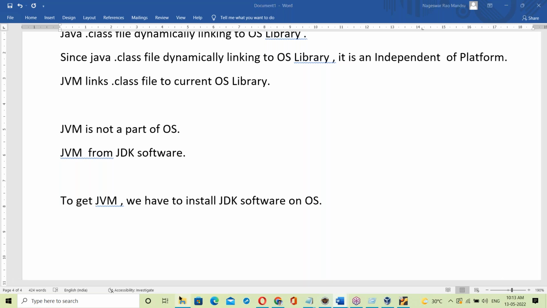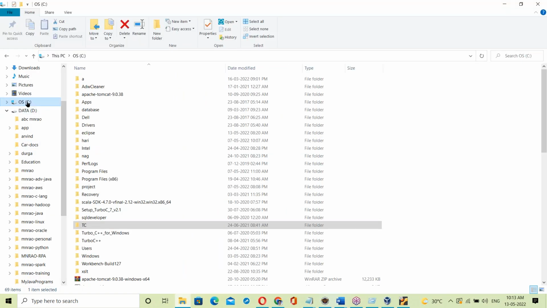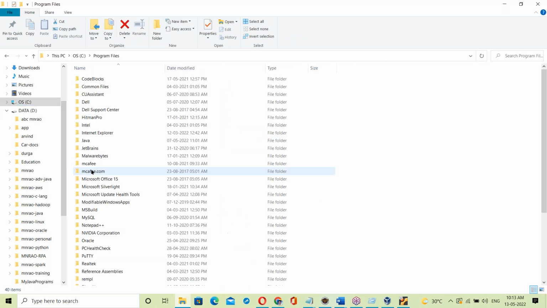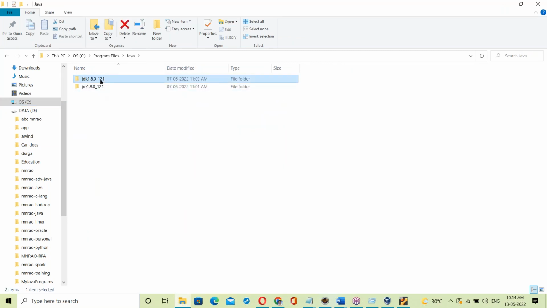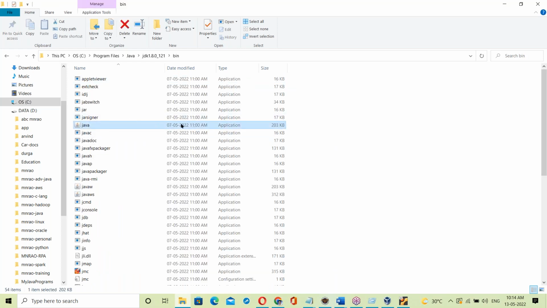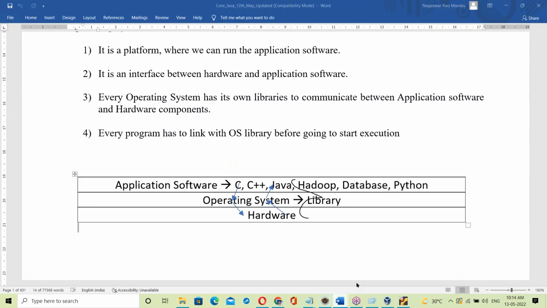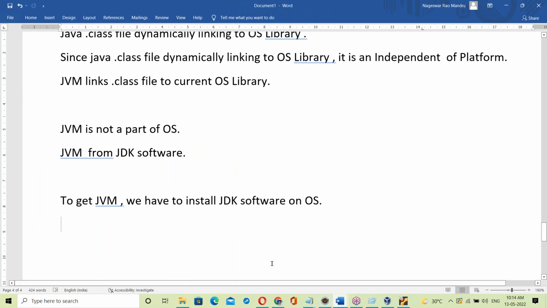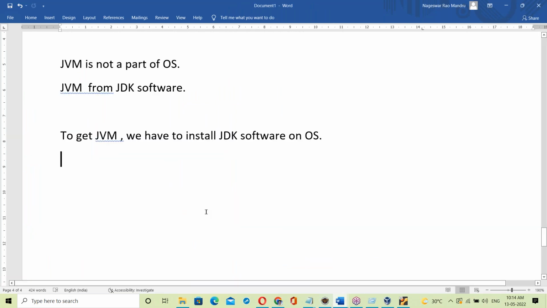See here, the JDK software is installed: C drive, Program Files, Java folder, and here the JDK software. In the JDK's bin folder, this is the JVM. So we get the JVM automatically like this. To get JVM, we have to install the JDK software on the OS.